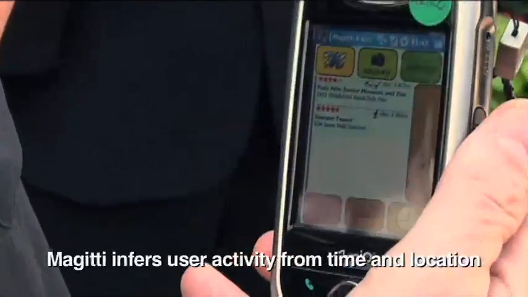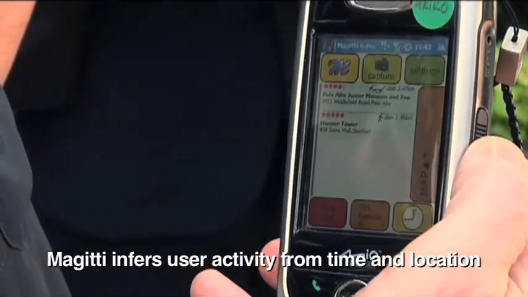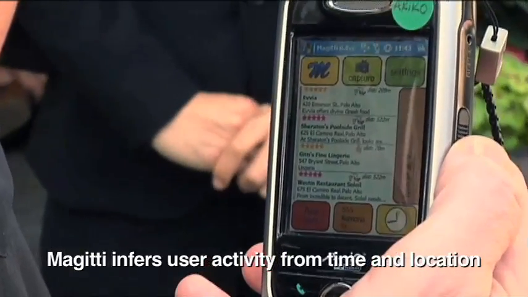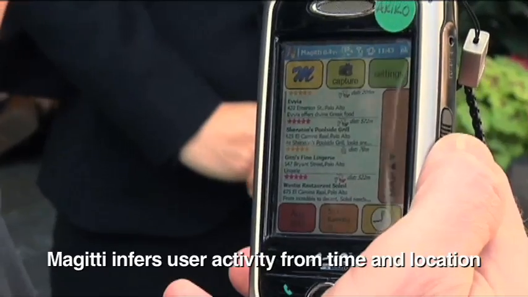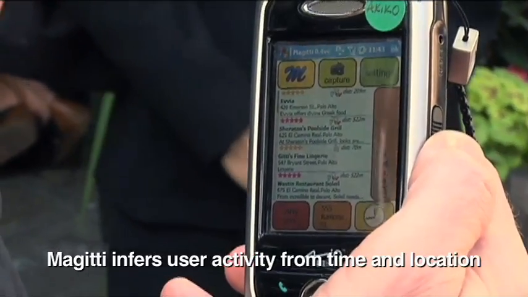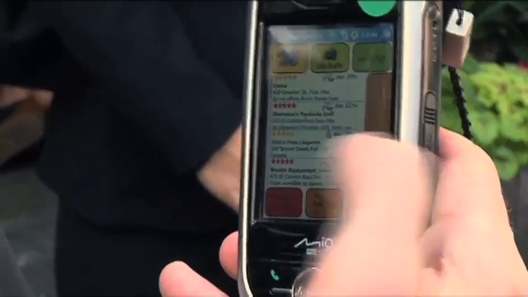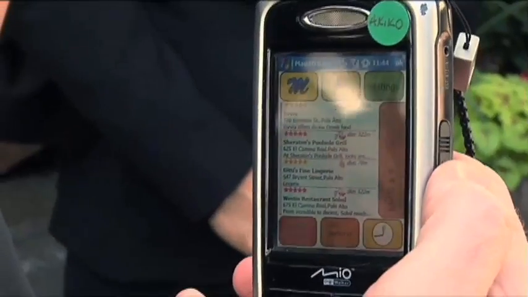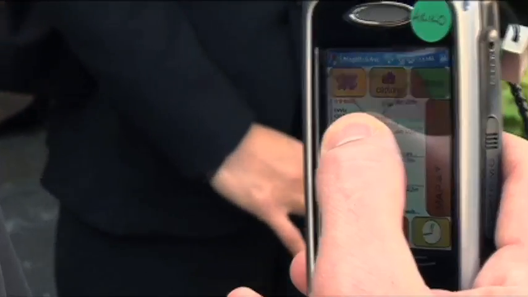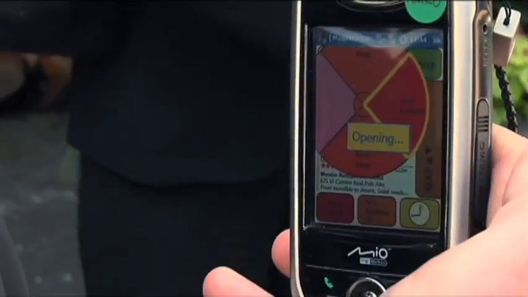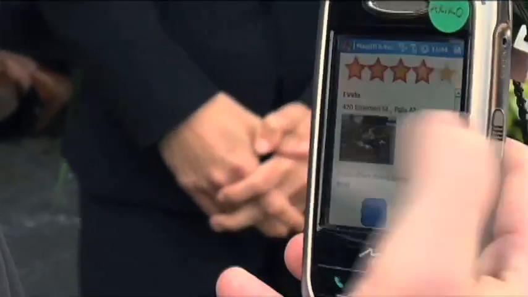Select any activity and you get a set of recommendations based on the current time and place. Since we're getting close to lunch, you'll see more restaurant recommendations than anything else. So 3 out of the top 4 are restaurants, but there is also a recommendation for a store. And you can go in and see any details about any of these places by swiping to the right.